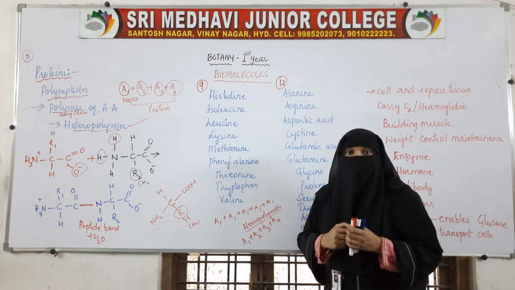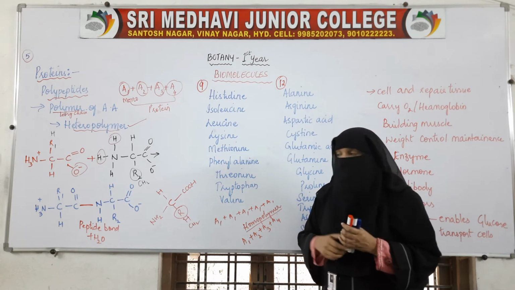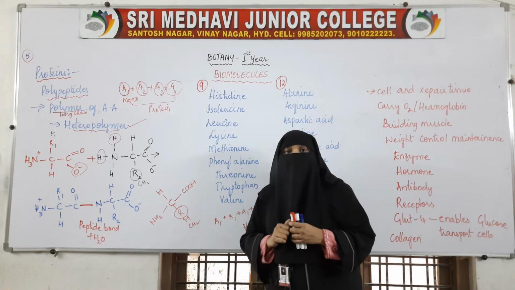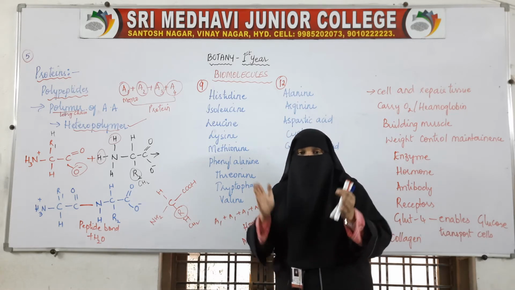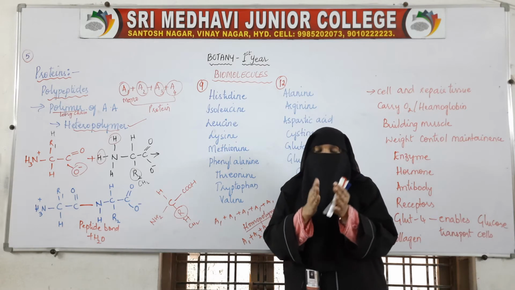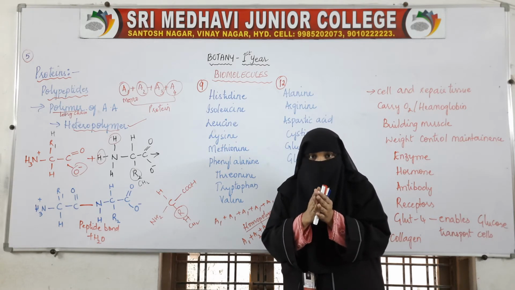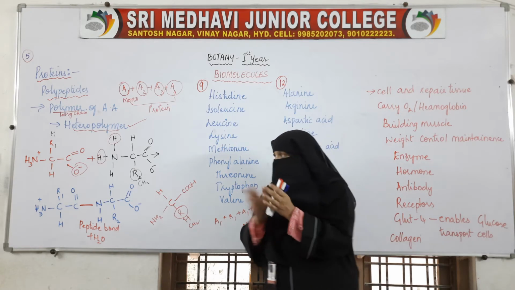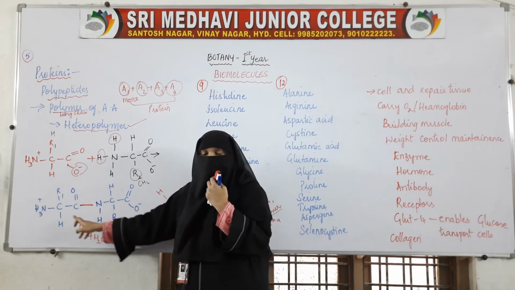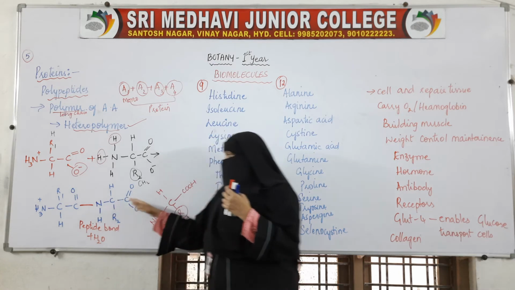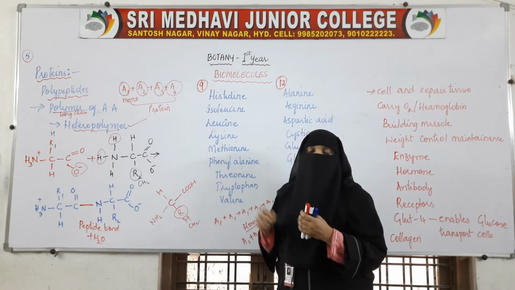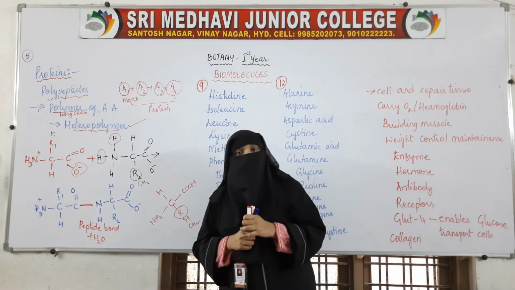A continuous chain of amino acids will be formed, which is nothing but the protein. So I said, in proteins, what happens? Two amino acids join together by the peptide bond. Like this, many will combine with the help of the peptide bonds.